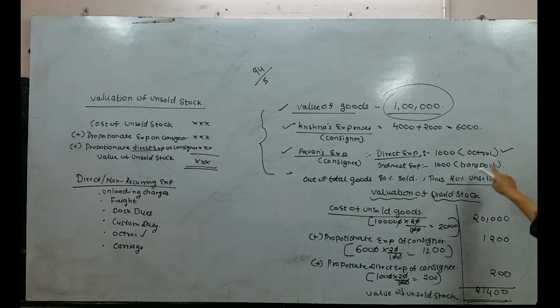In that, transport is not a direct expense, so we will not consider it, we are going to consider only Octroi. So 1,000 into 20 by 100, that is 200. You will get the value of unsold stock after adding proportionate expenses of consignor and proportionate direct expenses of consignee to the cost of unsold goods.